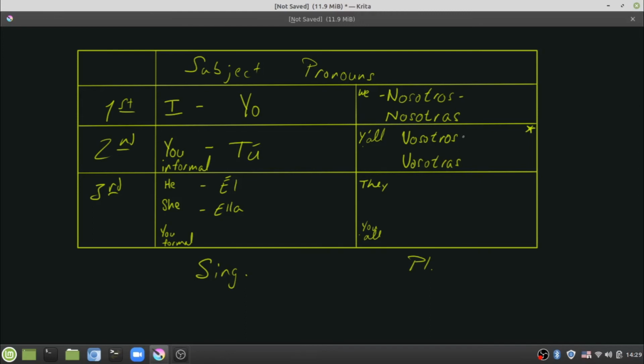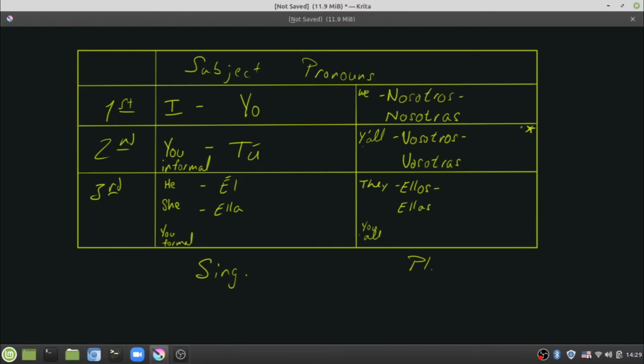And once again, if it is a mixed group, we're going back to that masculine side of things. And then for the they form, we're going to do the same thing here. If it's all males, it's going to be ellos. If it's all females, it's going to be ellas. If it's a mixed group, it's going to go back to the masculine.